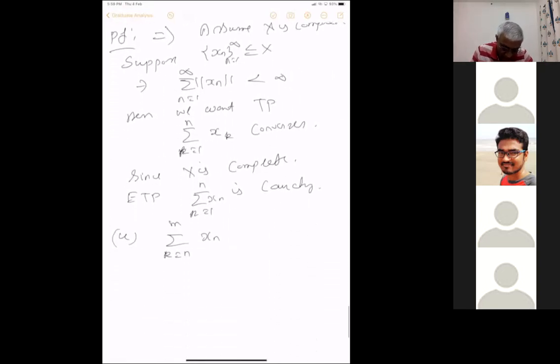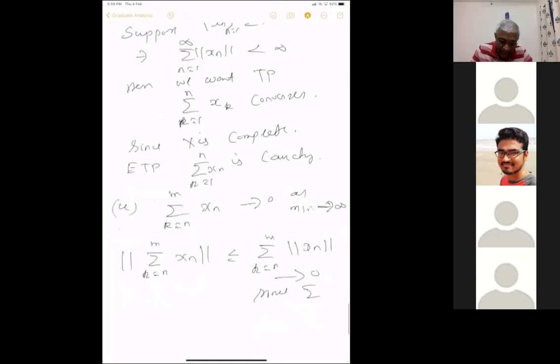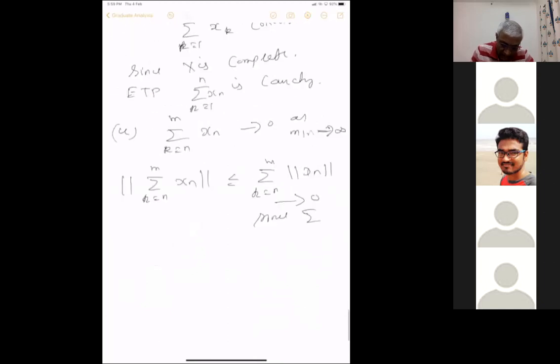Sorry, n, m goes to infinity. But then summation k equal to n to m of xk, by triangle inequality, is at most summation k equal to n to m of norm xk. This goes to 0, since these are all just real numbers. That's what it means that summation norm xn is smaller than infinity. The tail converges.